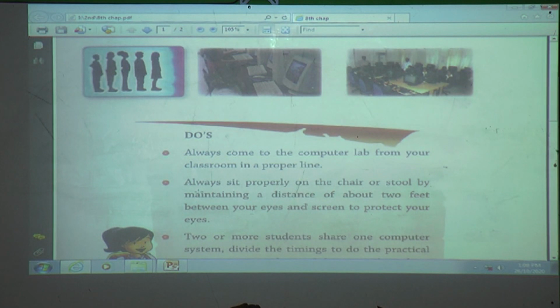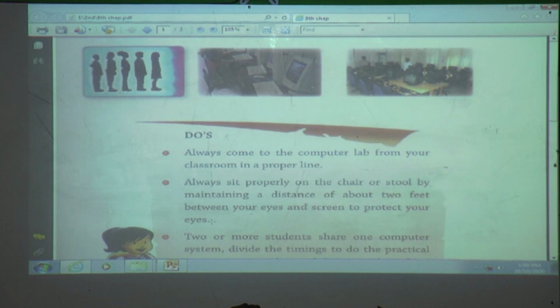Next one, always sit properly on the chair or stool by maintaining a distance of about 2 feet between your eyes and the screen to protect your eyes. When we are going to the computer lab, we must sit on a stool or chair.